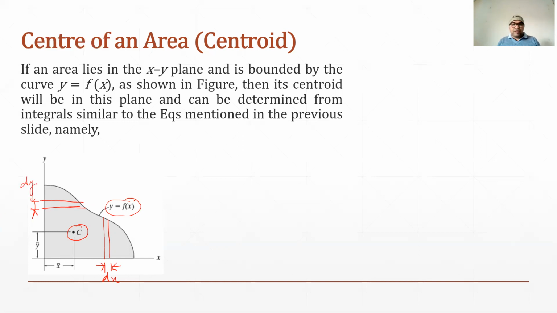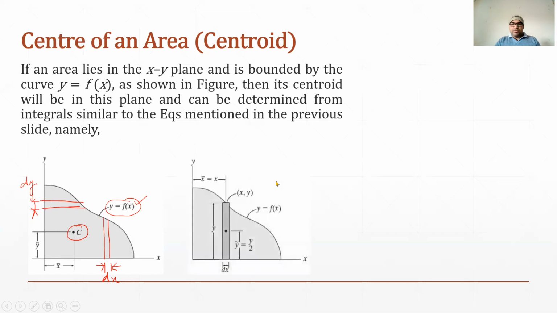If we have the equation of this curve, we can easily calculate the coordinates x bar and y bar using the similar equation that we used for the center of volume. As I said, we can have a vertical strip such that it cuts the curve at any coordinate x and y.